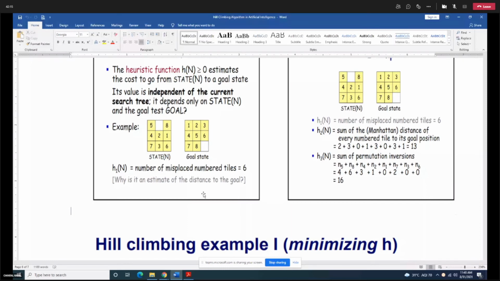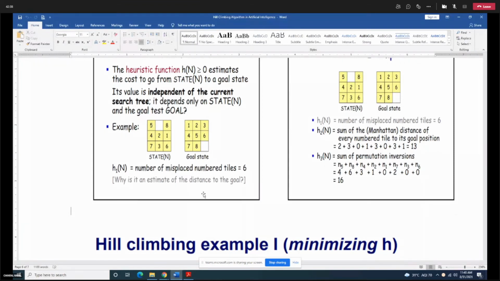So out of the 8 tiles, 7 and 4 are in their positions. The next 6 tiles are not in their positions. That's why we got 6.